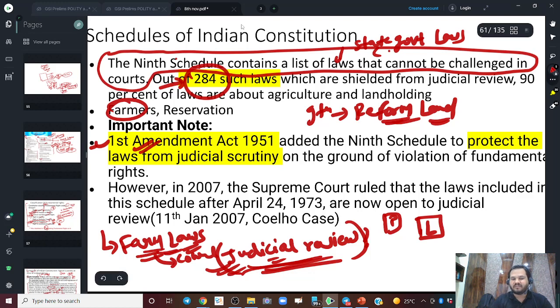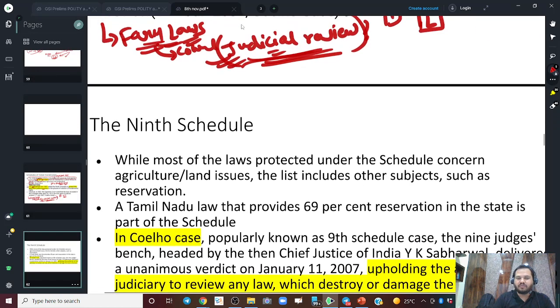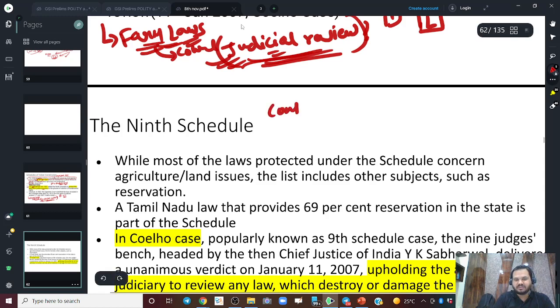Okay, so this is an important fact. The Ninth Schedule was brought by the First Amendment, to protect the laws from judicial scrutiny, right? So this was a case. Like I said, it is very, very controversial. So why is it controversial?